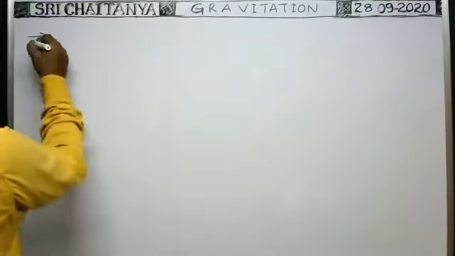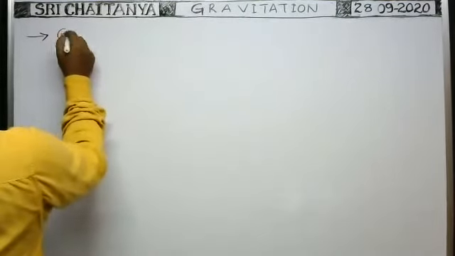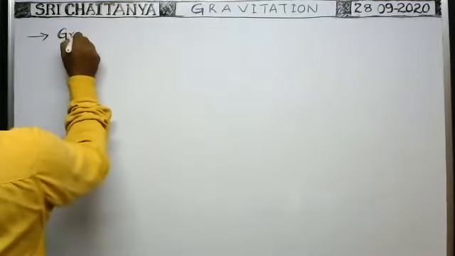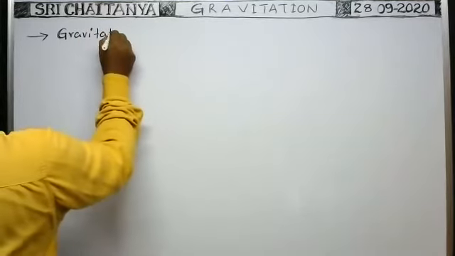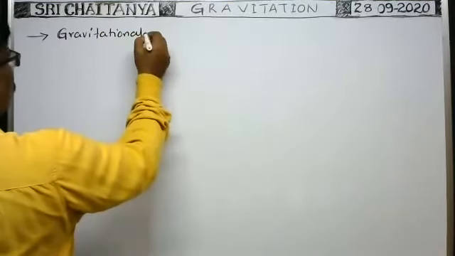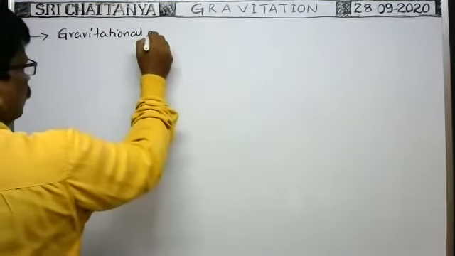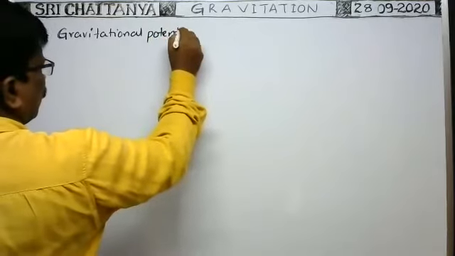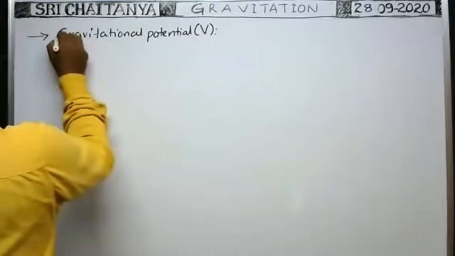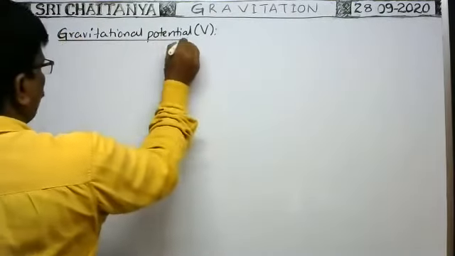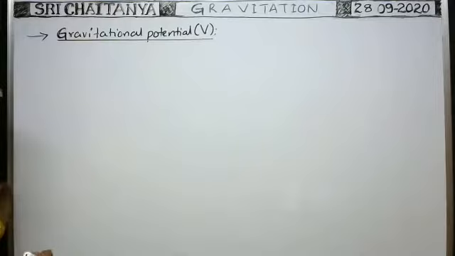So next one, gravitational potential. Gravitational potential is represented with capital V.